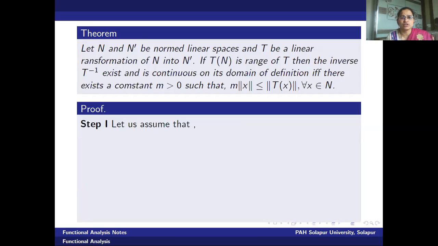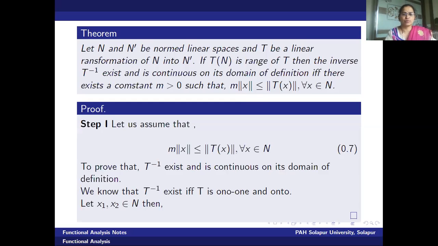Okay. Now, let us move towards the next theorem, an important theorem. Let N and N dash be the normed linear spaces. T be a linear transformation of N into N dash. If T of N is the range of T, then the inverse, T inverse exists and is continuous on its domain of definition if and only if there exists a constant m greater than 0 such that m norm of x is less than or equals to norm of T of x. If you observe, this condition is exactly a converse statement of the condition we have seen for the mapping T to be bounded. Okay, let us try to prove this result.